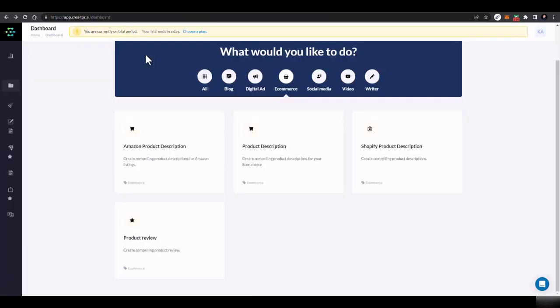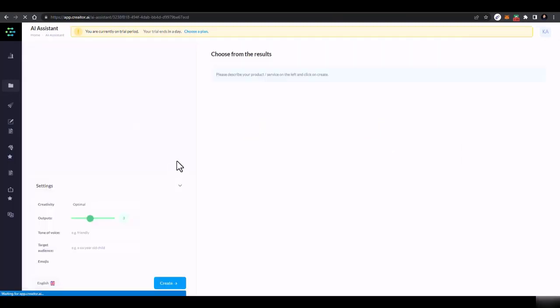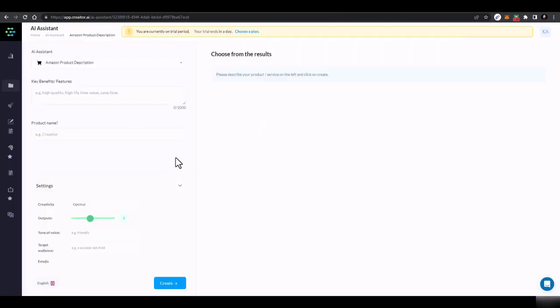Now we'll just go here and click on this Amazon product descriptions, and here you will see an amazing magic. First of all, here's the product description, and then here you have to give the details. So there are 2 scenarios. First of all, the client gives you the rough details, and you just customize those details and put them here.